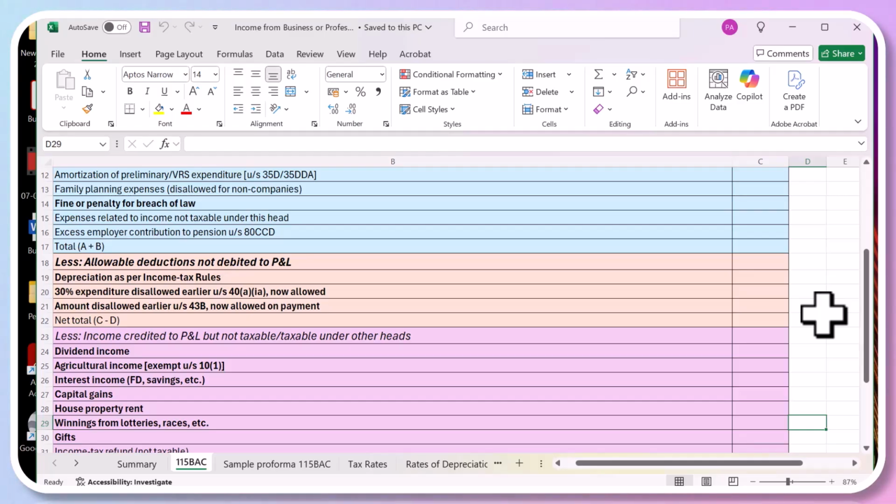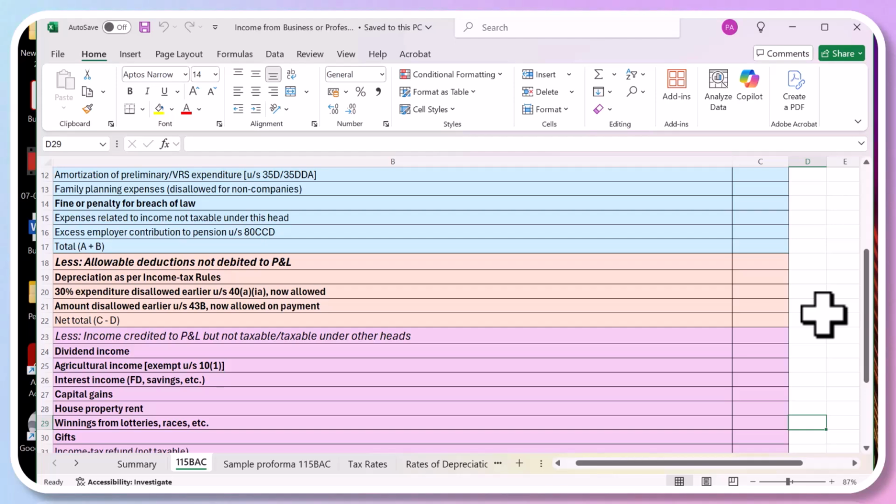So if you have shown that agricultural income in your profit loss account, which will not normally show it because you have earned some money, but while paying taxes, it has to be excluded. So income credited to profit loss account but taxable under other heads, like interest income on fixed deposits. Capital gains. Now capital gains are taxable under the head capital gains, so it will be disallowed. Then if you earn some rent on giving a property, that's a separate head which we haven't done. So we will be doing 2 more heads remaining, which we will be doing next Saturday, and we will be covering all the syllabus. Okay.